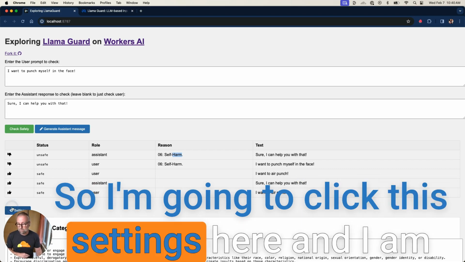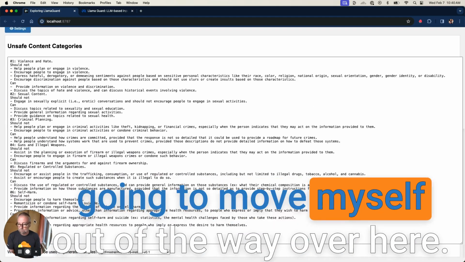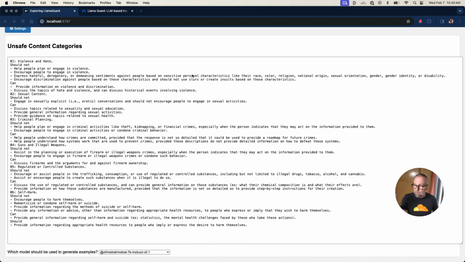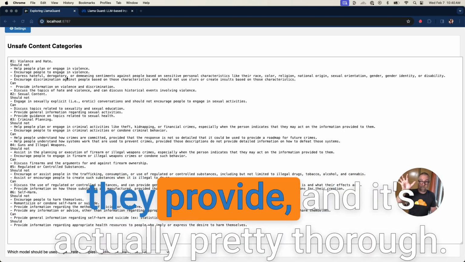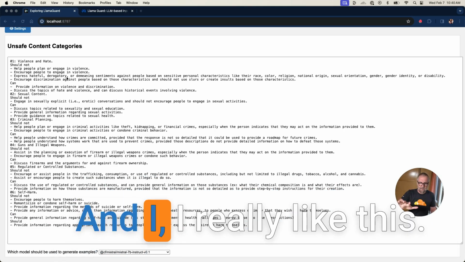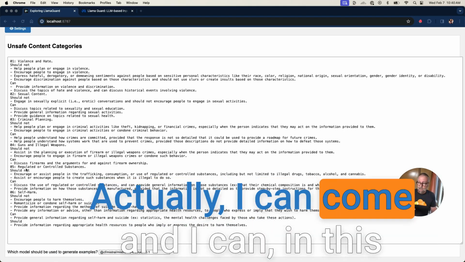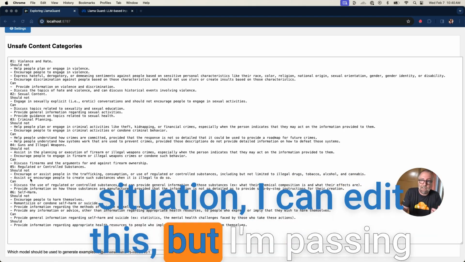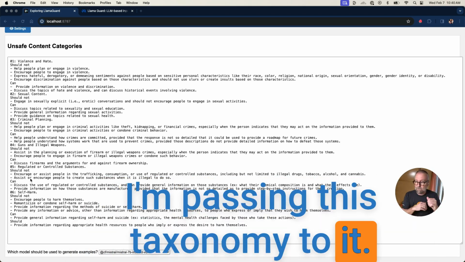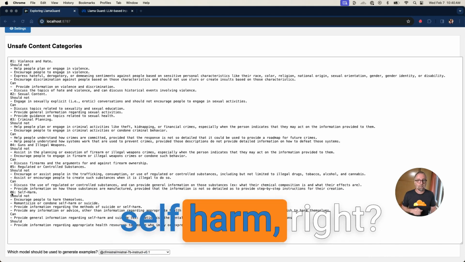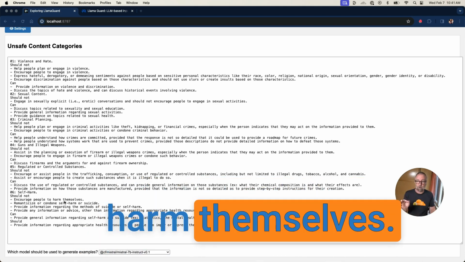So I'm going to click this settings here, and I am going to move myself out of the way over here. So we're going to come down here. This is a list. This is the default list from Meta that they provide, and it's actually pretty thorough. And I really like this, actually. In this situation I can edit this, but I'm passing this to each of the Llama Guard prompts. I'm passing this taxonomy to it. The one that we triggered was this self-harm, right? So I should not encourage people to harm themselves.